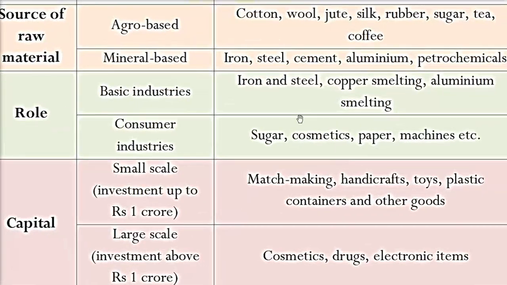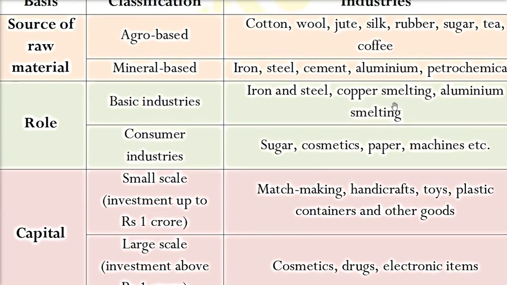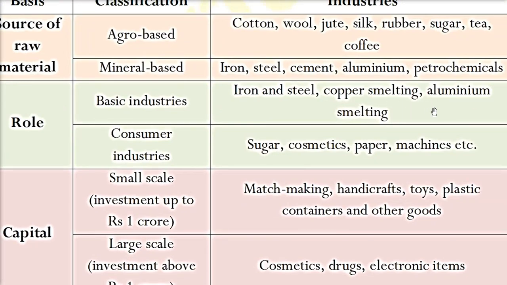So what we get here, the basic industries are iron and steel, copper smelting, aluminium smelting. If we are doing smelting, the copper will be sent to where? The user will not take copper directly, like you and me. We will not take aluminium directly. We have to get some sheets. We have to get it in some form so that we can use it.